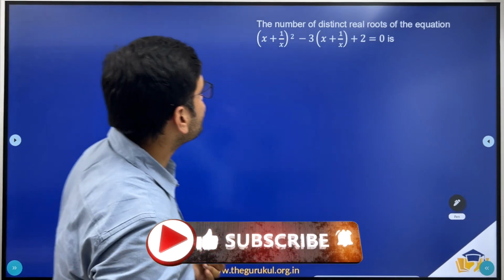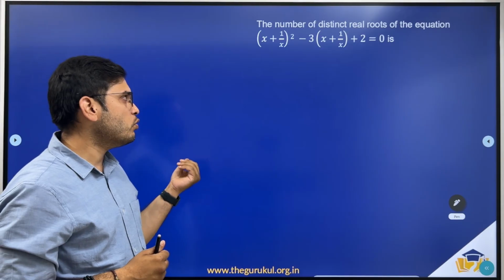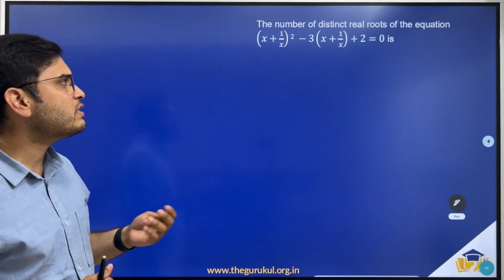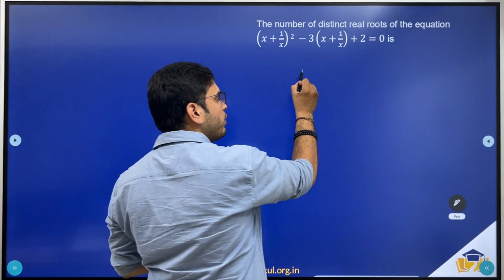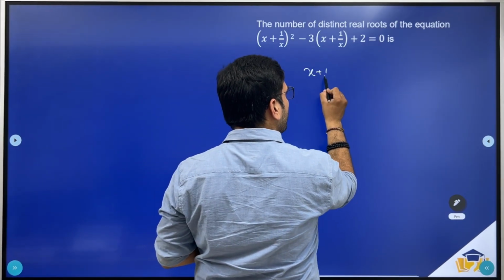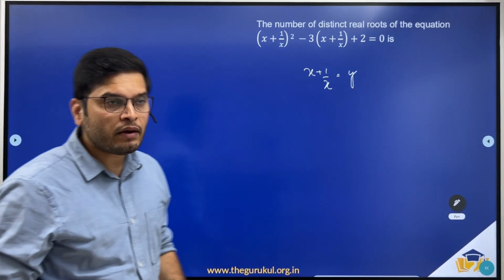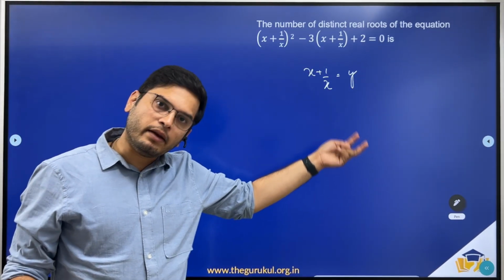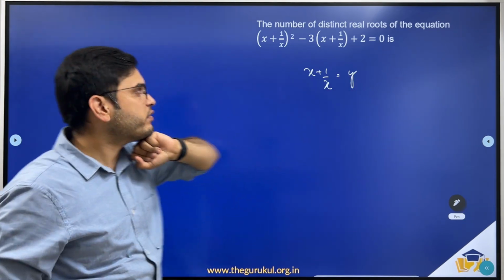Now coming to the second question: the number of distinct real roots of the equation (x + 1/x)² − 3(x + 1/x) + 2 = 0 is, right? The first thing I'll do is replace x + 1/x with some y. Then let's find the value of y, and then using a quadratic equation in terms of x, we'll find the values of x.